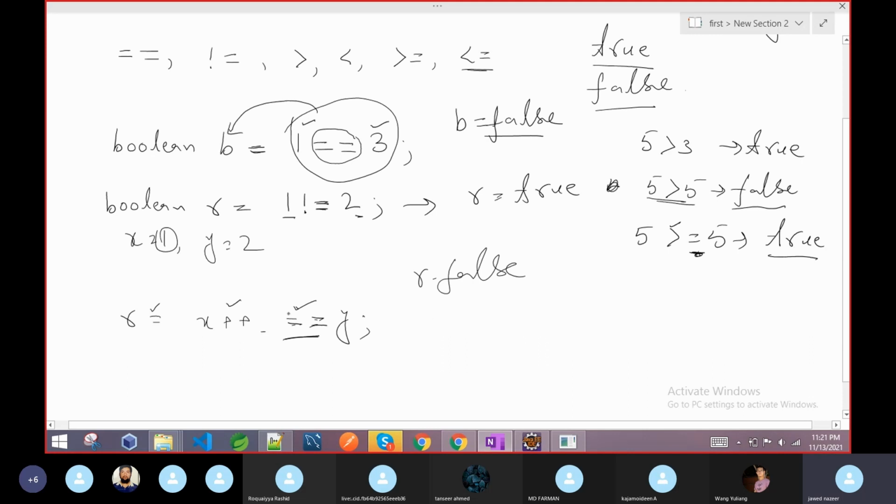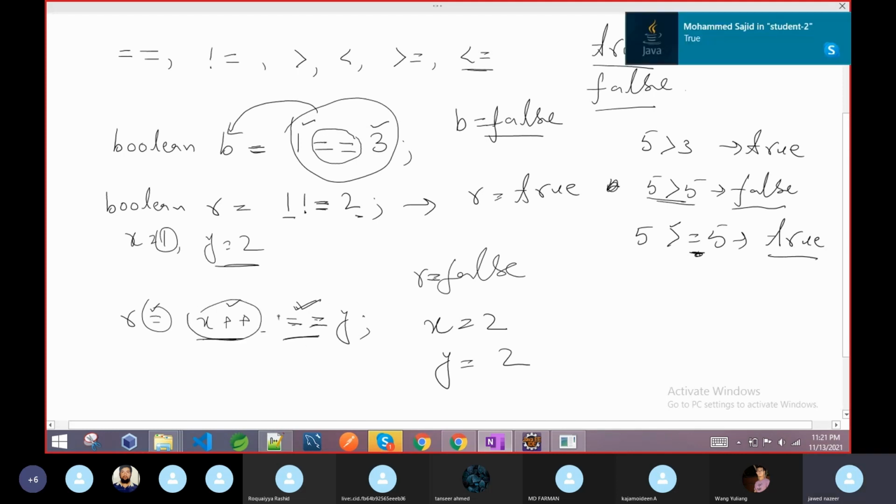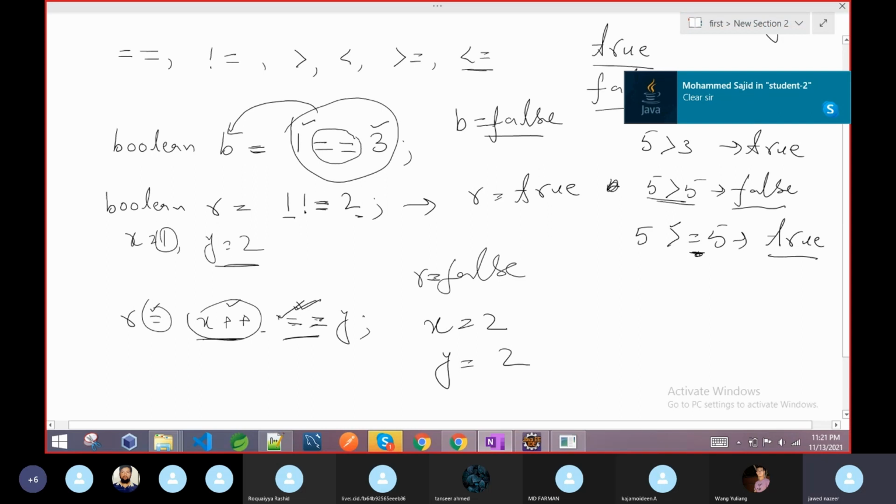Then after this, as we already compared and got the result, assignment is also done. Then the x value will increase, so x will be 2, and we haven't changed the value of y. It is the same value, 2. So this is the result. Because of post increment, this expression evaluated false, not true.